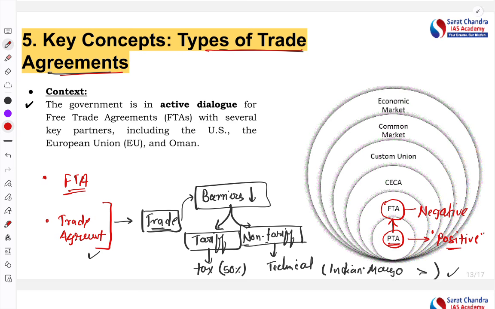We don't want to reduce the tariff in these sectors in order to protect our farmers from imports from other countries, right? So we make the negative list. We are reducing tariffs on other products and commodities, but not on agricultural products, dairy products, or other such products, in order to protect our producers, right? So that is called the negative list.